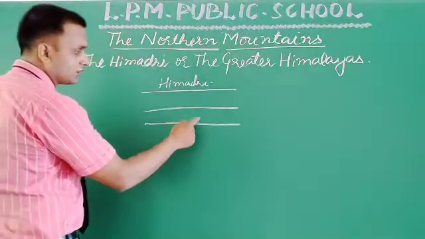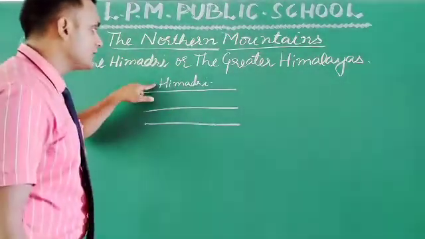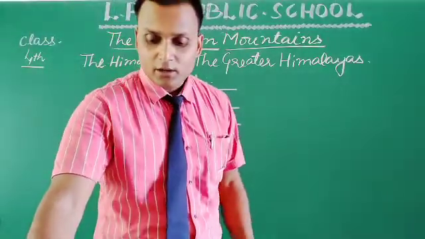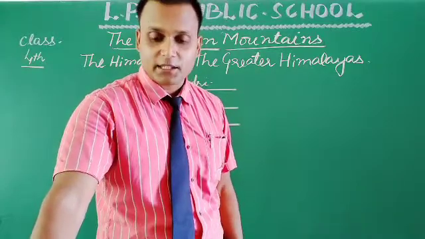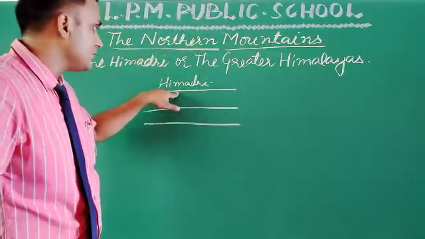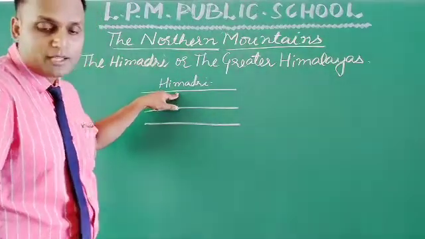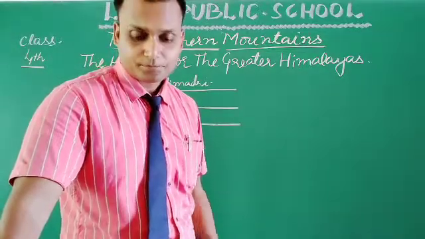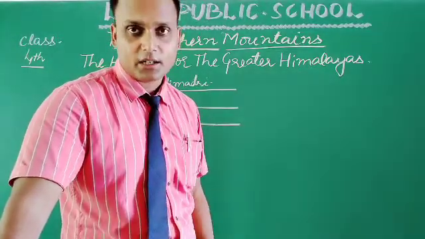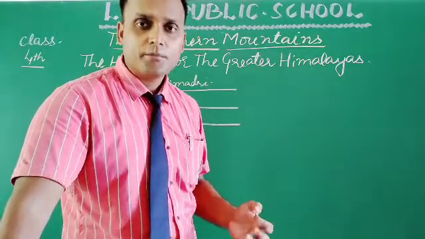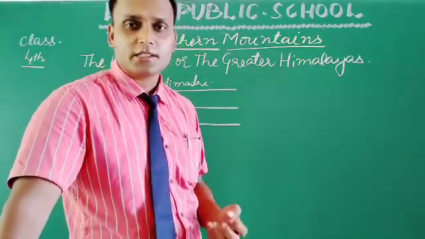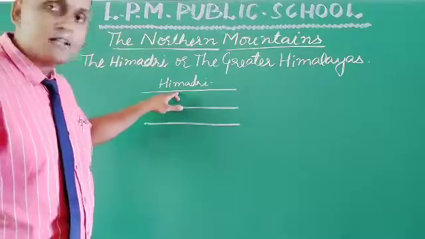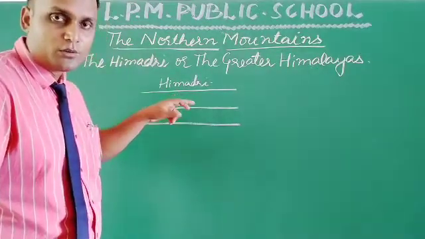When we are talking about these three ranges, the Himadri is the highest range among these three. It contains some of the world's highest peaks, for example Mount Everest, Annapurna, Nanda Devi and Kanchenjunga. These are some of the famous and highest peaks of the world, which lie in the Himadri mountain range. Is it clear to you?